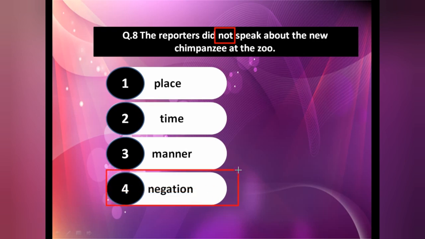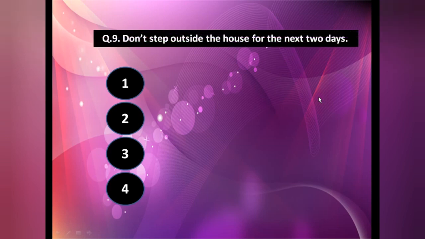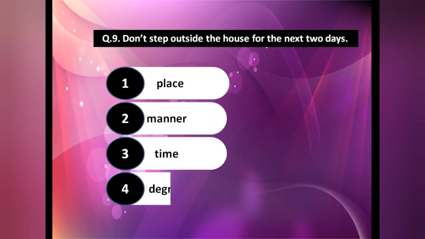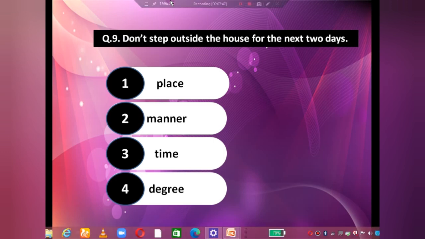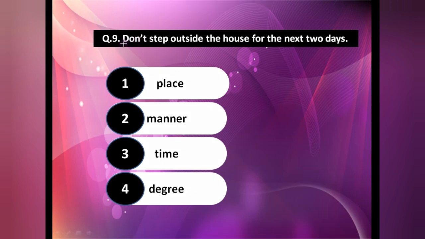That's why negation. Okay. The next one, that is don't step outside the house for the next 2 days. Okay. So in this, place, manner, time, degree. Now you can see here, student, don't, not is given. Okay. But in the option, can you see negation? No. It means we have to identify another adverb. See, outside, place means where. Don't step where? Outside. So that is place. Okay. So like this I am telling you. You have to go through according to the options.